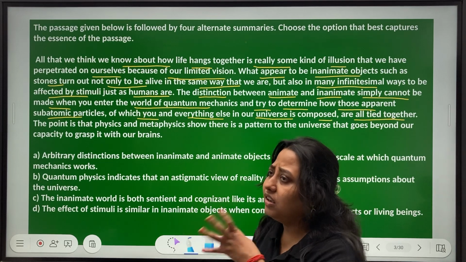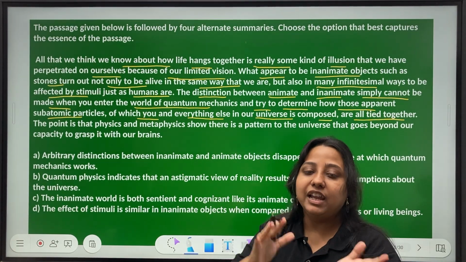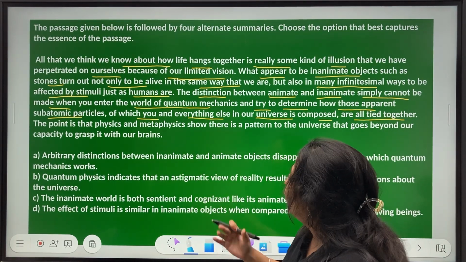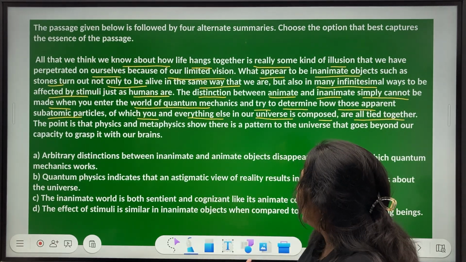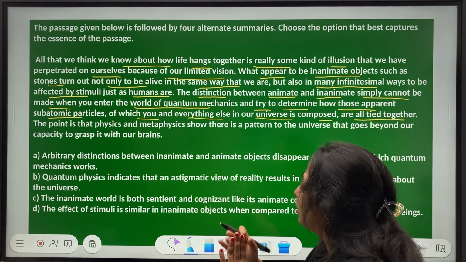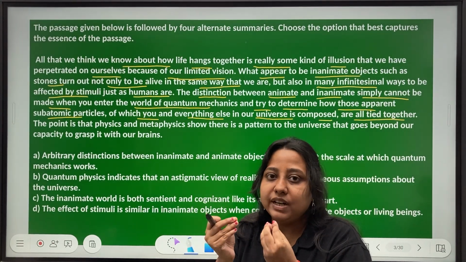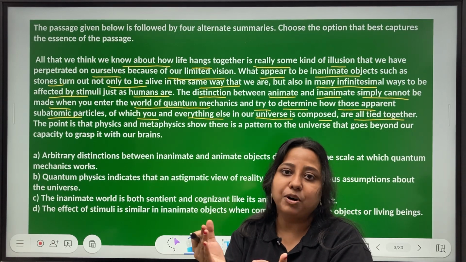So you cannot really fathom or make sense between living and non-living once you step into the world of quantum mechanics. We are all made of particles. So basically, the constituent element is the same for all of us. Okay, subatomic particles.